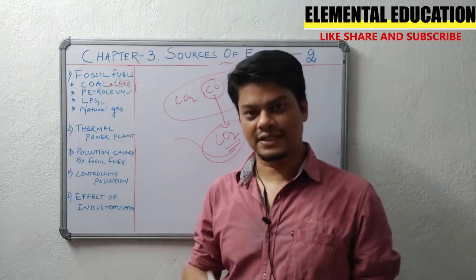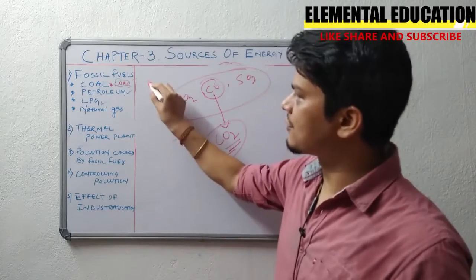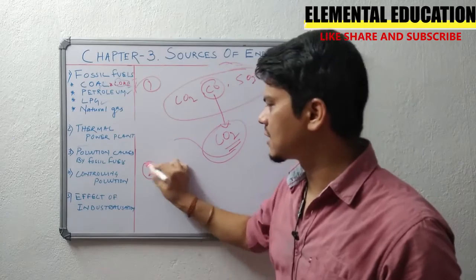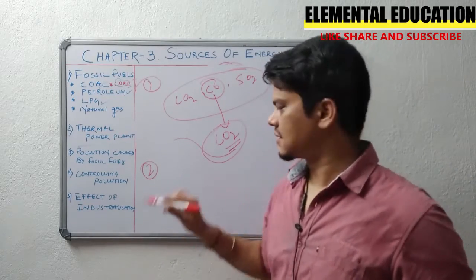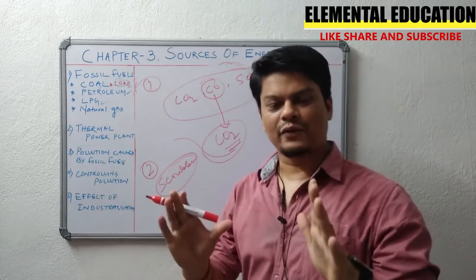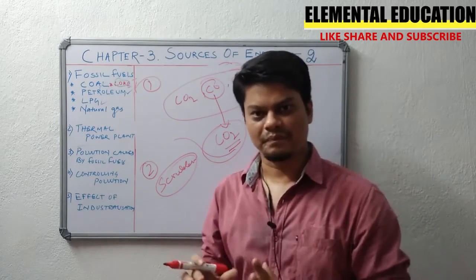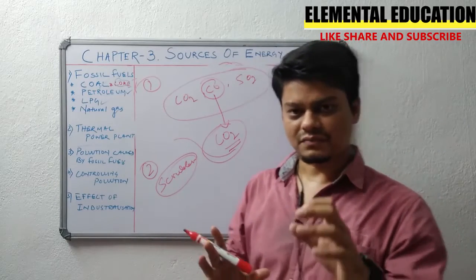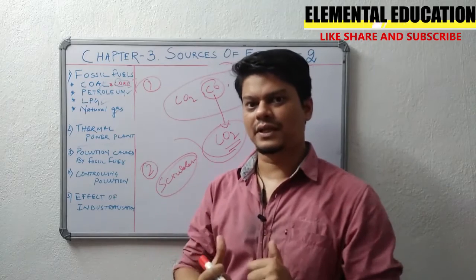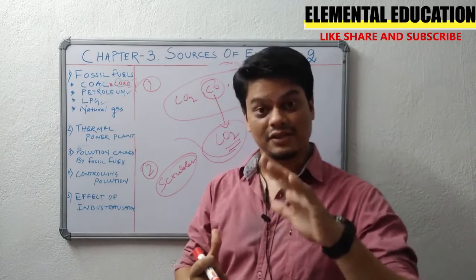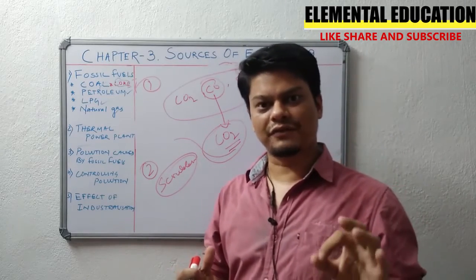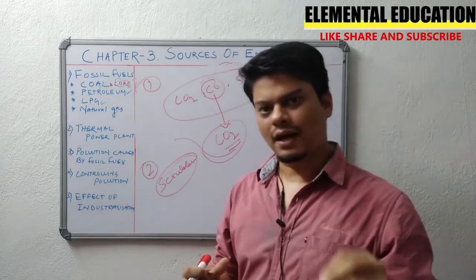This is the use of catalytic converter. So this is the first way we can control pollution. Second way, how we can control pollution? By using scrubbers. What is a scrubber? Scrubber is a tank where these harmful gases released by these plants or factories are getting washed by water jet. So harmful gases will be absorbed in water before they are released into the atmosphere. So this is the benefit of using scrubber in our plants.